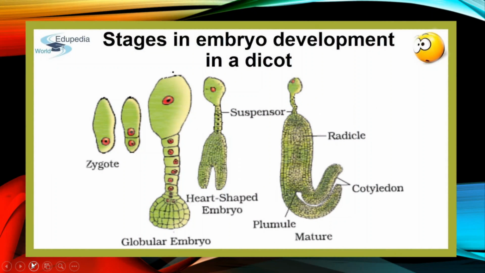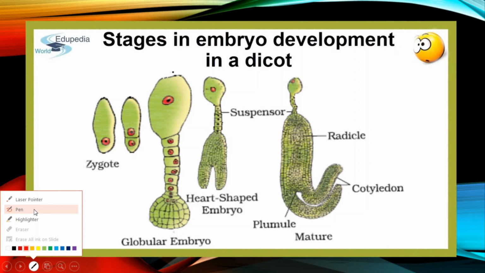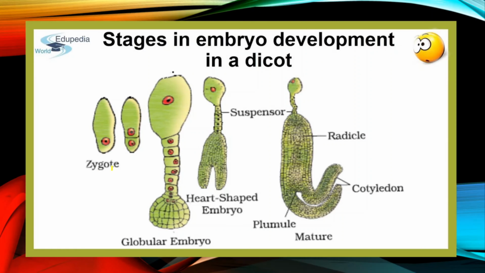This diagram is showing the embryo development in a dicot plant. Here you can see the zygote, which is the product of fertilization. It will undergo division to form the terminal cell and basal cell. Now this basal cell will undergo mitotic division to give rise to the embryo, and this upper cell will undergo repeated division to give rise to the long suspensor.